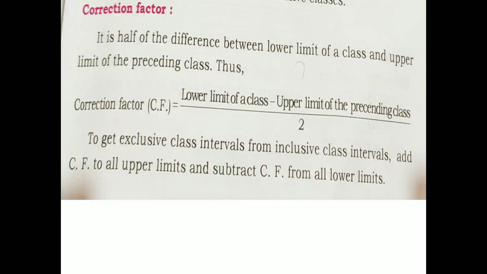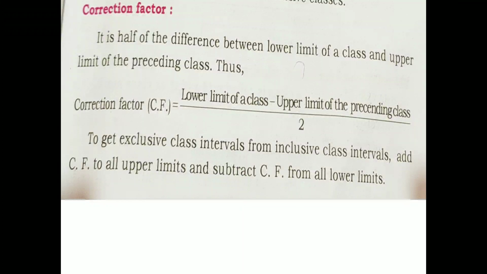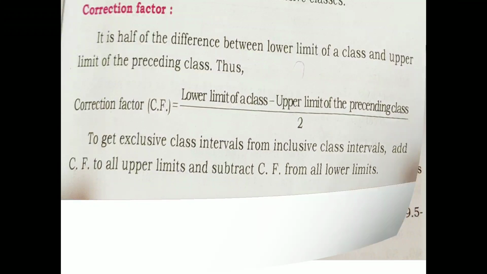To get exclusive class intervals from inclusive class intervals, add the correction factor to all the upper limits and subtract the correction factor from all the lower limits.